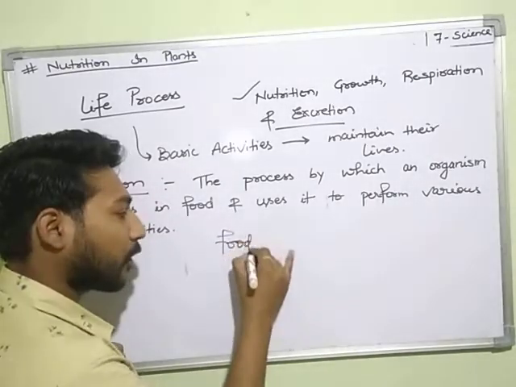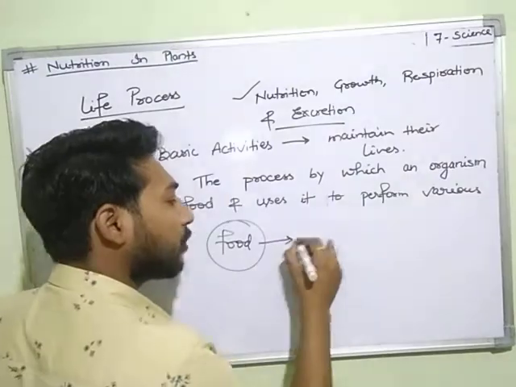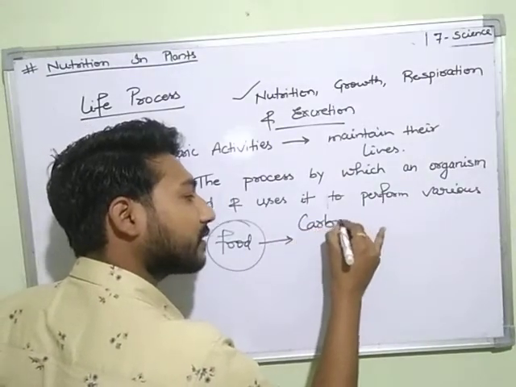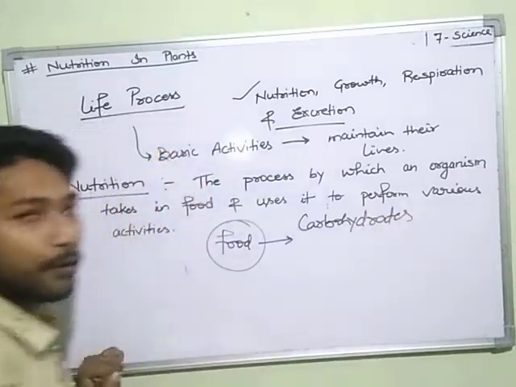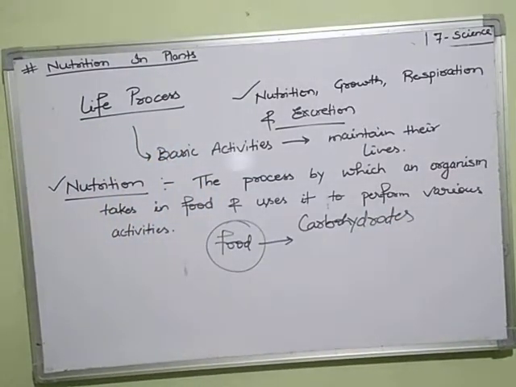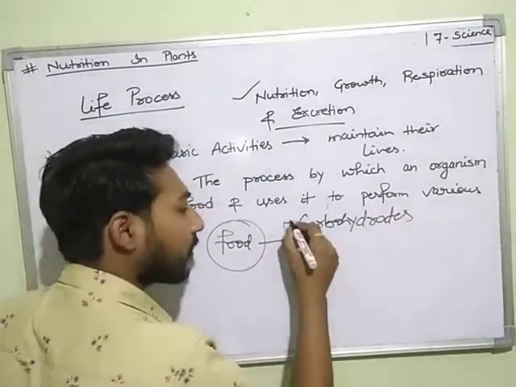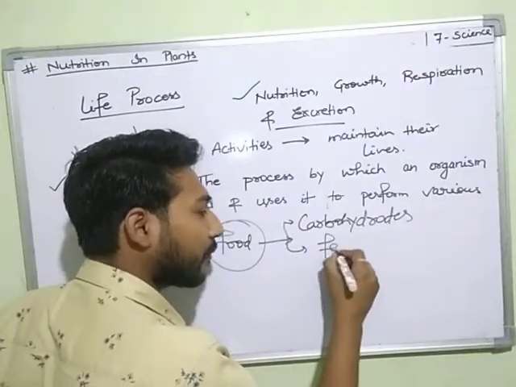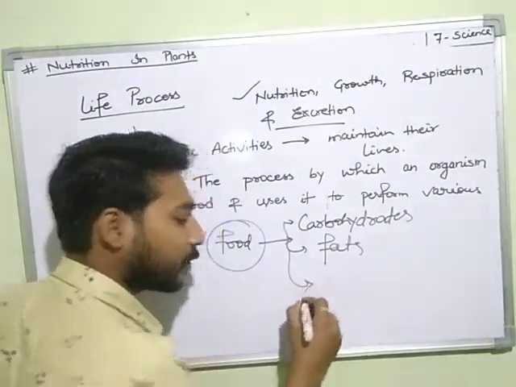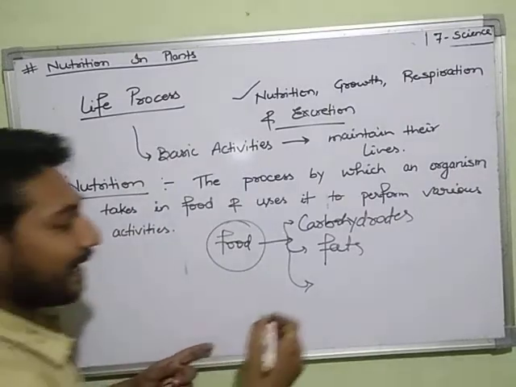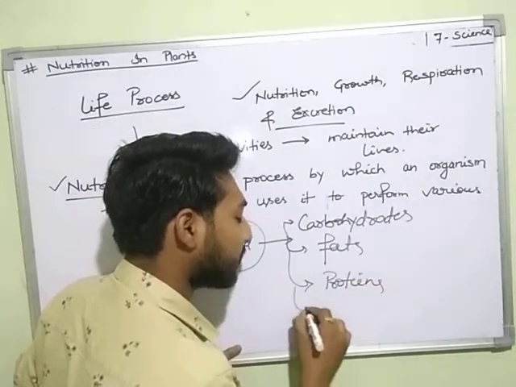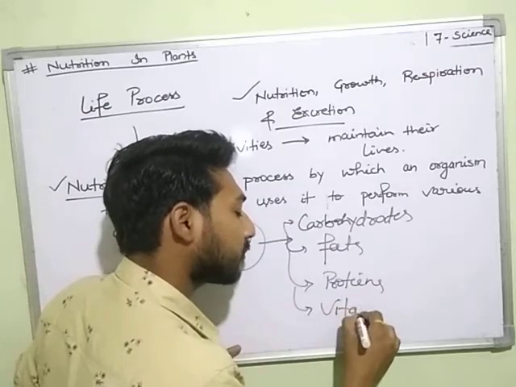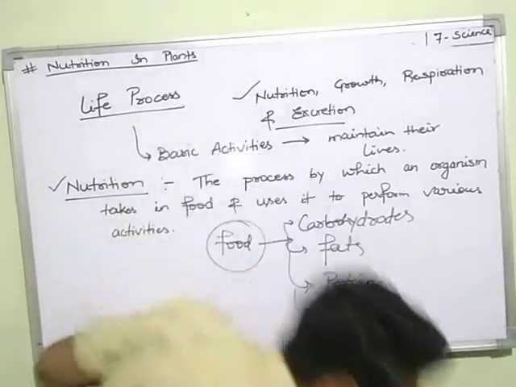Food consists of carbohydrates, you already know about that, in the form of glucose. Next, food consists of fats. Next, it consists of proteins and vitamins. These are all the terms which make up food.